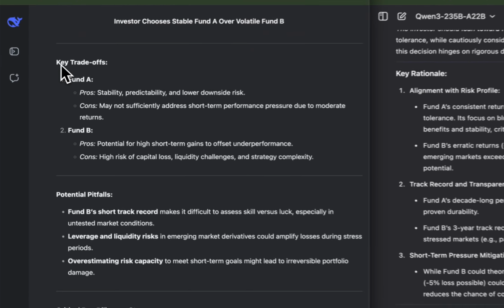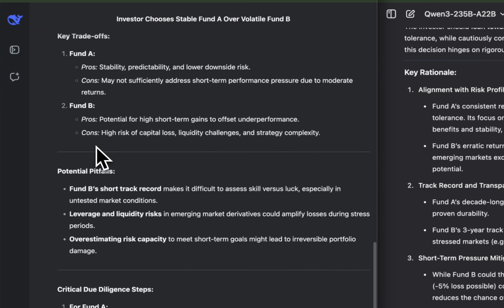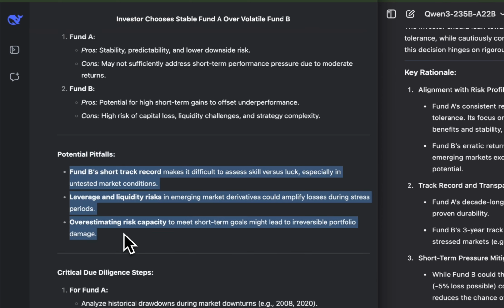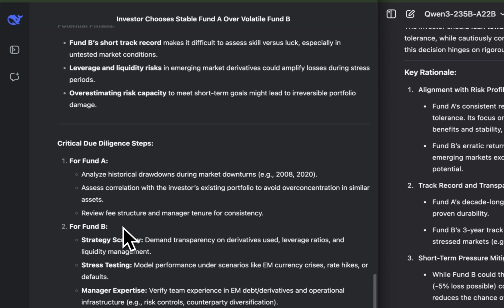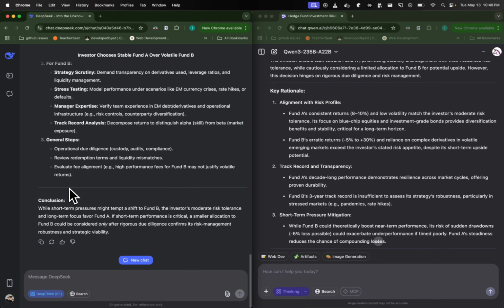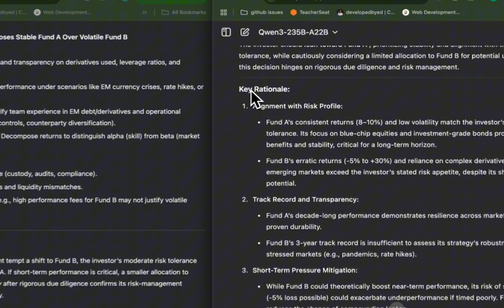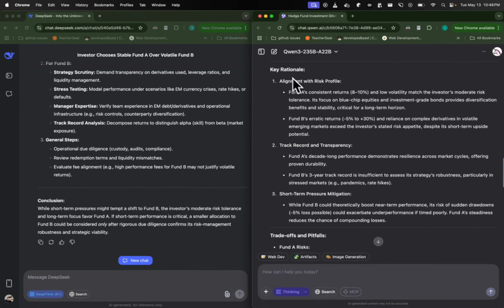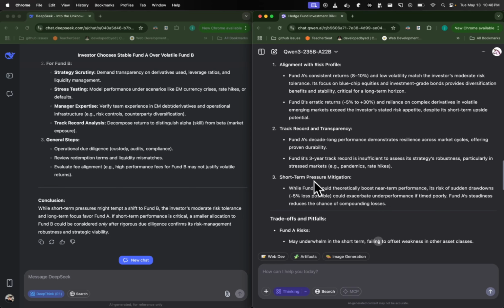So Deepseek has key trade-offs divided by fund, potential pitfalls, just bullet points, and then critical due diligence steps for each fund and general steps and conclusions. For Qwen, we have key rationale, and inside we have Fund A, Fund B specific points.